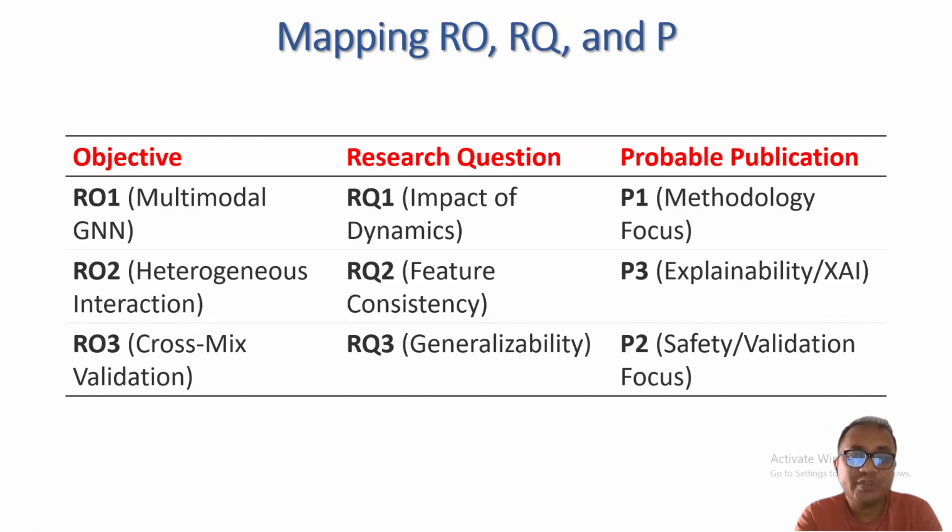Publication 3 will use explainable AI, and it will cover research objective 2, that is heterogeneous interaction, and feature consistency of research question 2. Publication 2 is on safety and validity focus. It will cover research objective 3, that is cross-mix validation, and research question 3, that is generalizability. So this is the mapping of my topic 4.